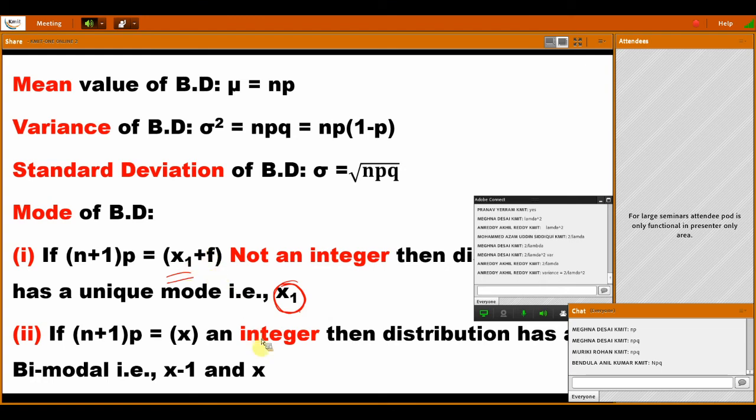Here f is a fraction, or we can say a decimal number. This decimal number we have to neglect. What is the meaning of this? Take 4.3. If you neglect the decimal part, what do you get? 4. It is called the integral part of 4.3. If (n plus 1) p is equal to x, an integer, then the mode takes both the values x and x minus 1. That is the mean and variance of the binomial distribution.